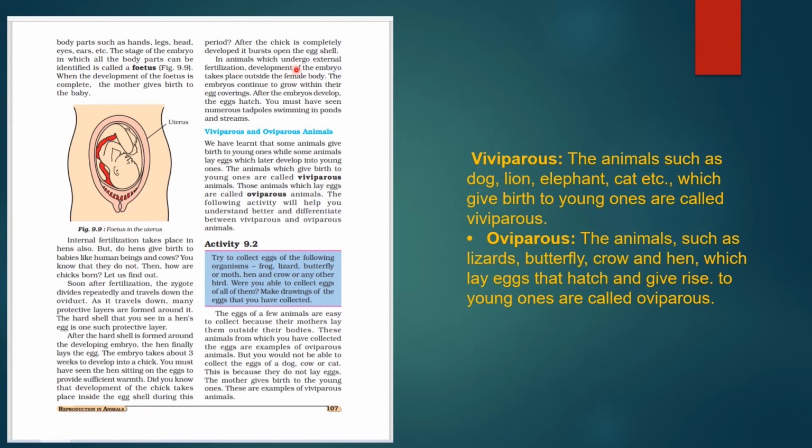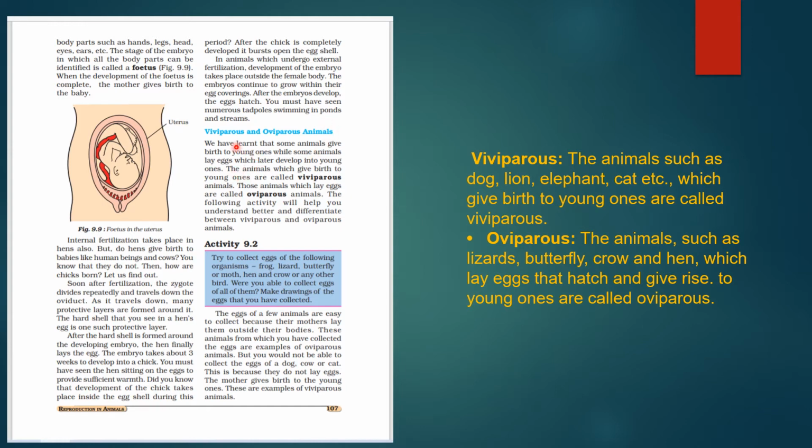In the animals which undergo external fertilization, development of the embryo takes place outside the body of the female. The embryo continues to grow within its egg covering. After the embryo develops, the egg hatches. You must have also seen numerous tadpoles swimming in ponds and streams.